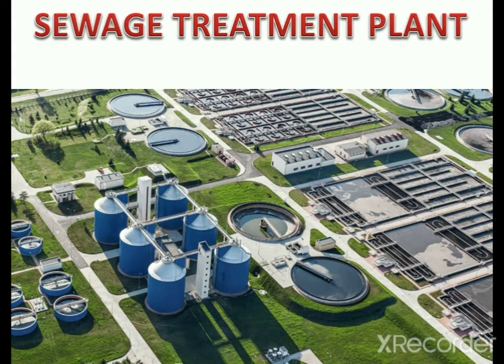Here you can observe the sewage treatment plant. It is a complete unit. The water comes from the drains and is collected in tanks, then treated with microorganisms, followed by the filtration process. Primary and secondary treatment are observed here. Totally it is made into less polluted water, which is then sent to the farmers' lands. This whole cycle is called a sewage treatment plant.